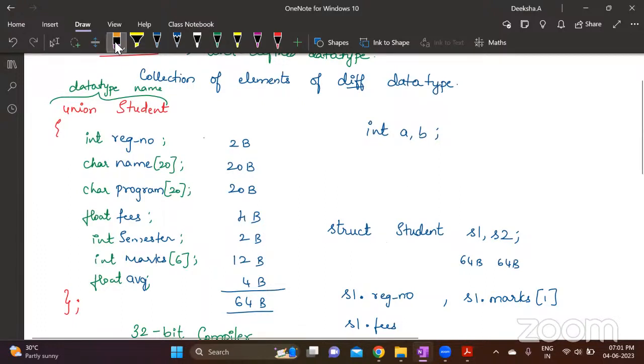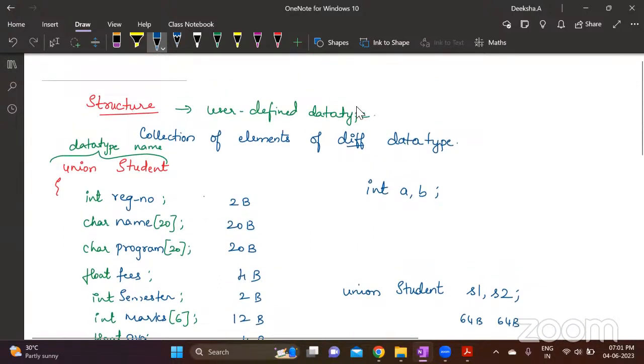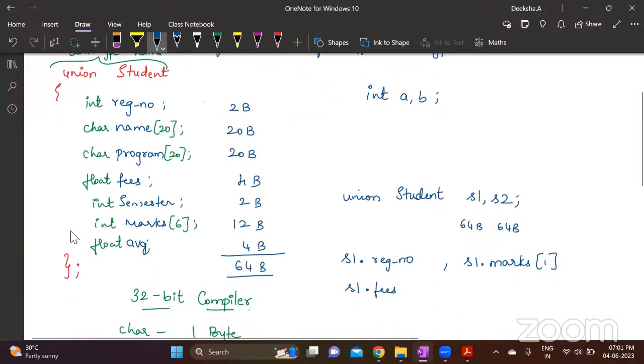Now, how do you create a variable? Same way. Instead of struct, you give union. Now, these are all the similarities. It is also a user-defined data type. It is also a collection of elements of different data types. The way you define a union is very similar to the way you define a structure. The only difference is you're using the union keyword instead of the struct keyword. How you declare a variable for a union is also similar to a structure. All these are similarities.